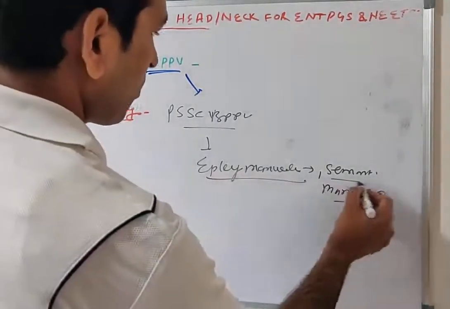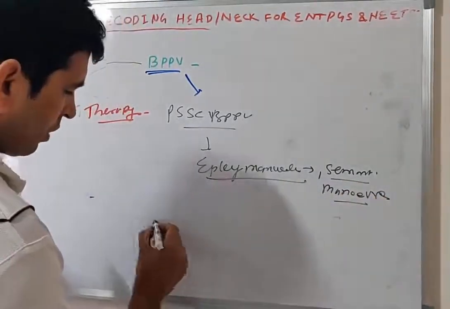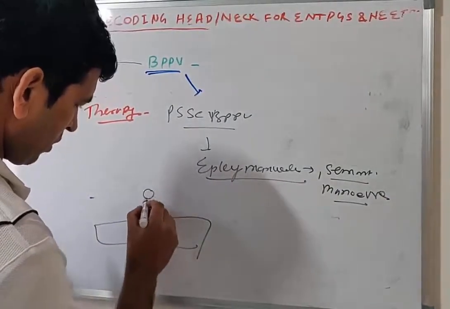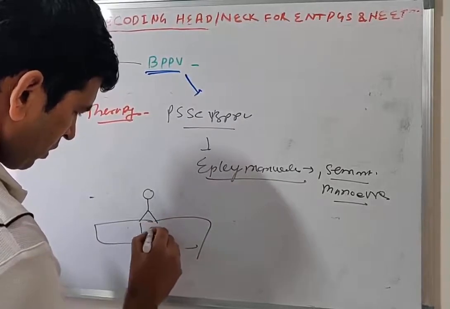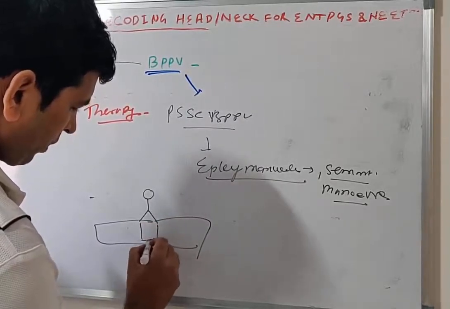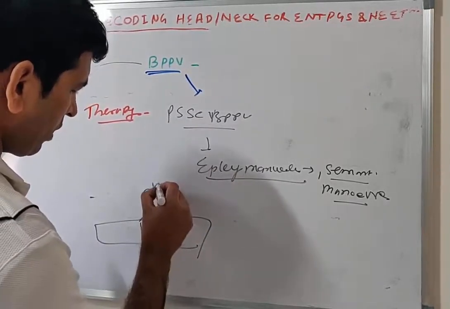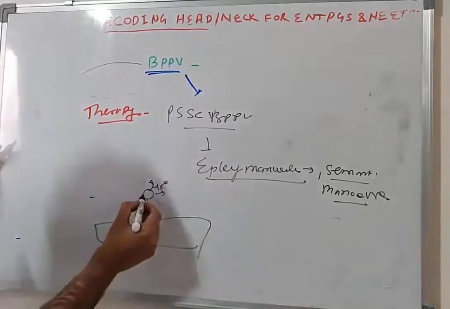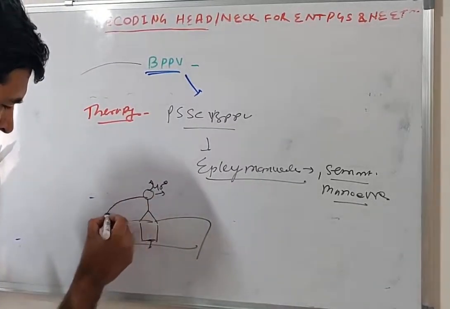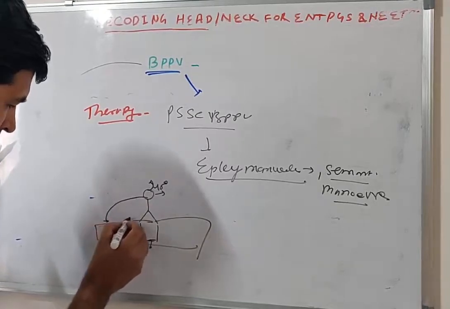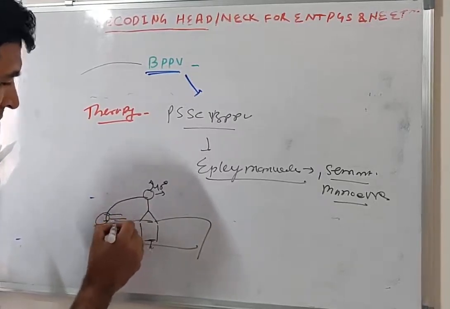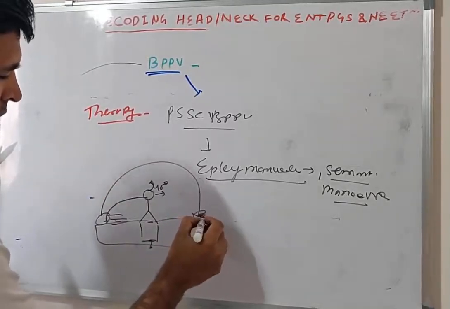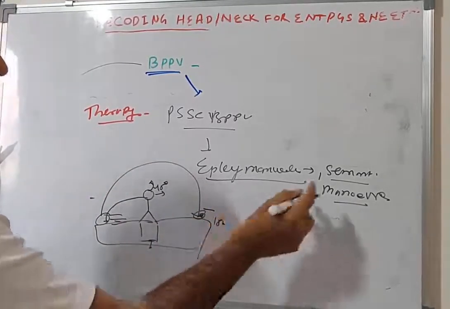Like this: this is the couch, and the patient is sitting, and 45 degrees, the patient turns to this side, then you do one side of this test, and rotate 180 degrees to the opposite side. This is the Semont maneuver.